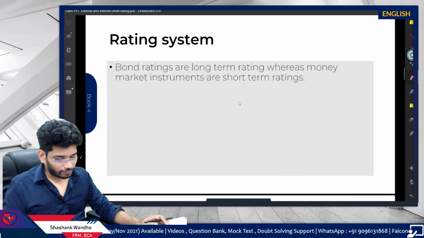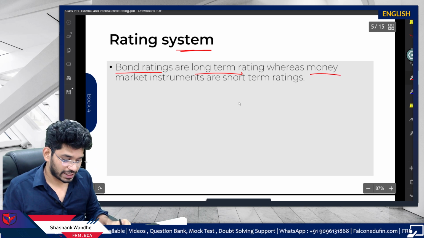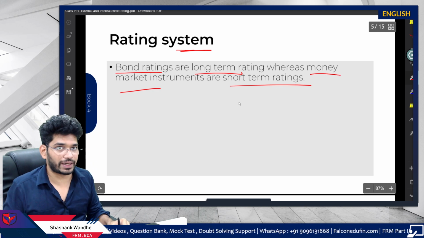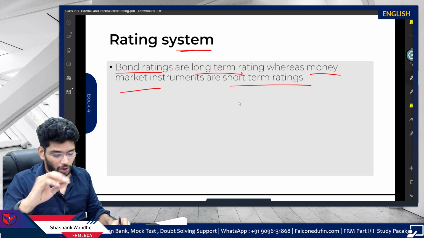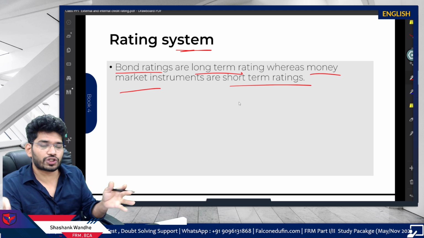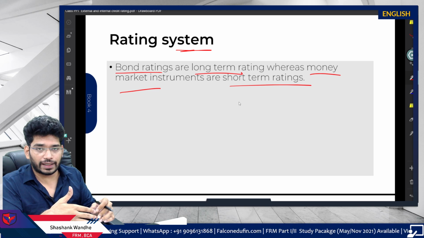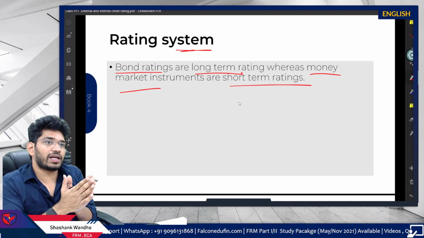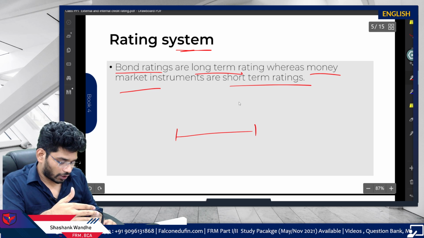Okay, then rating system. Bond ratings are long-term ratings, whereas money market instruments get the short-term ratings. You remember in Moody's case we learned about two types of ratings. Bond ratings are the long-term, and money market instruments, which are short-term instruments issues, get the short-term rating.